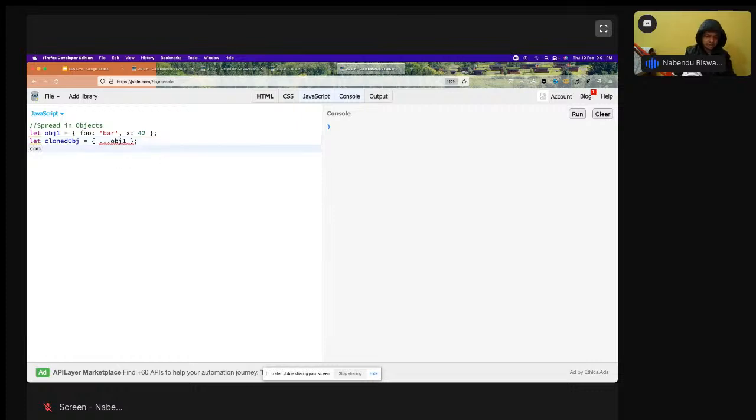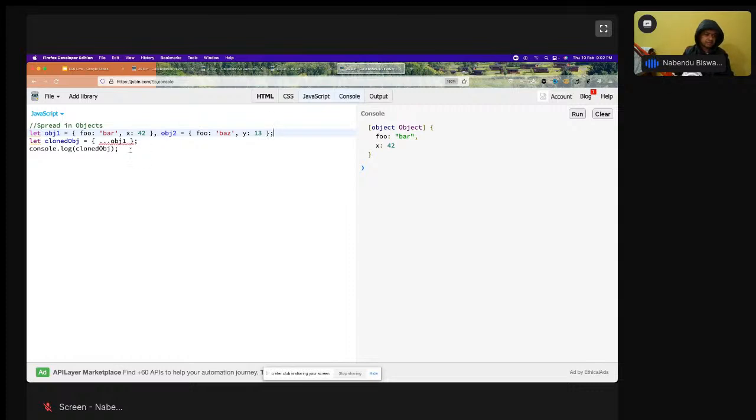Okay, and then console.log of this cloned object like this, clear it, run it, and see I'm getting it. Foo bar and this I'm getting. So similar to this, I can have merging. We are going to see merging now. So how to do the merging? I will have another obj2 equal to the same thing again. Foo is now bars comma y is 13.